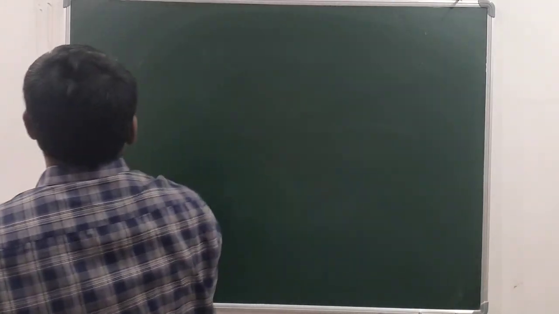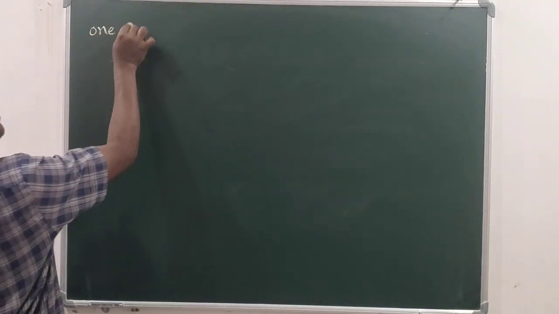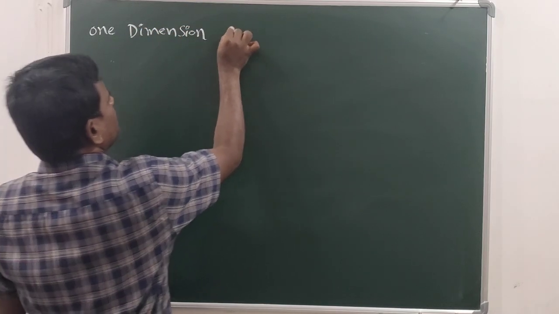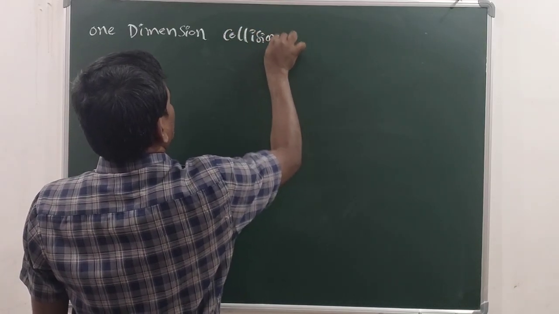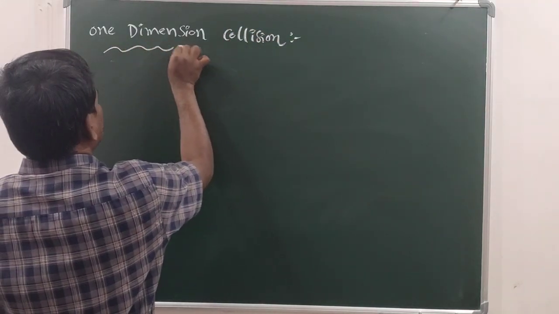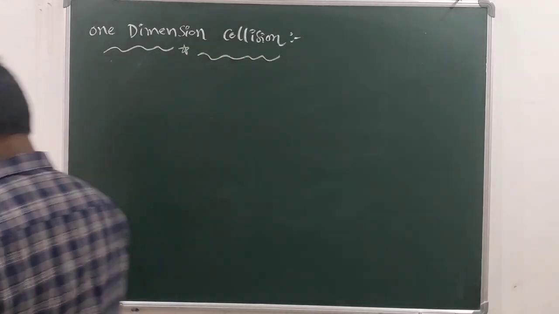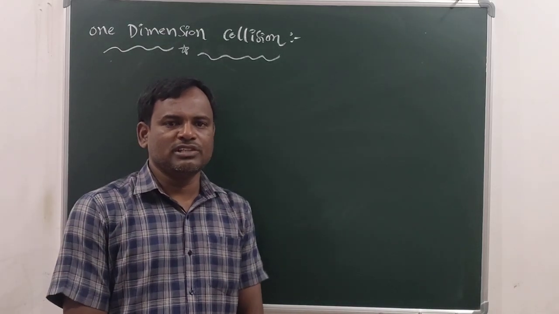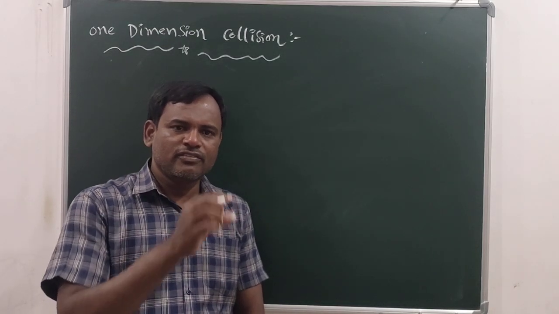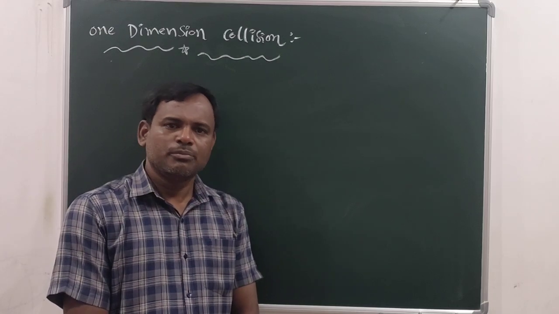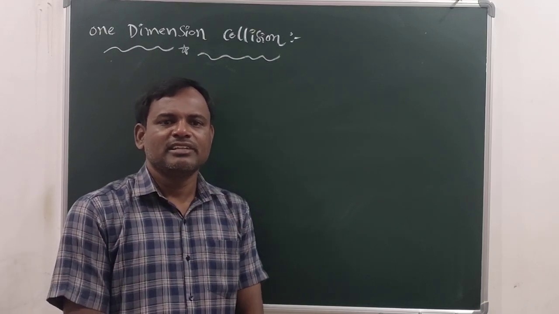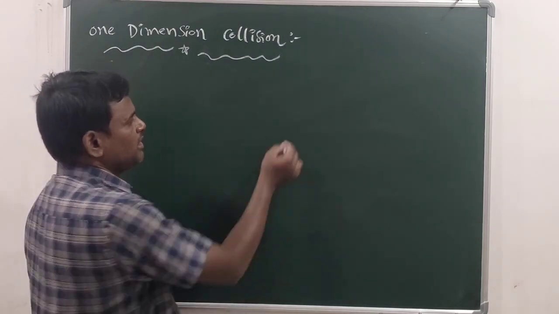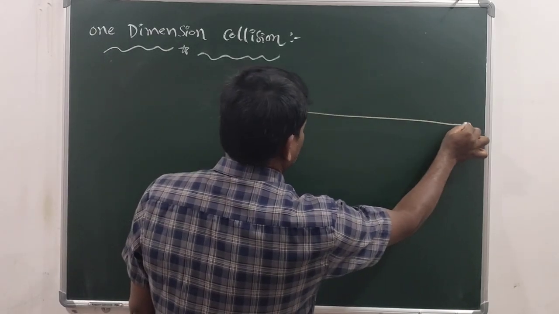One dimension collision. See, students, before the collision and after the collision, if the velocities of bodies are on the same straight line, then such a collision is known as one dimension collision. See, there is a straight line.